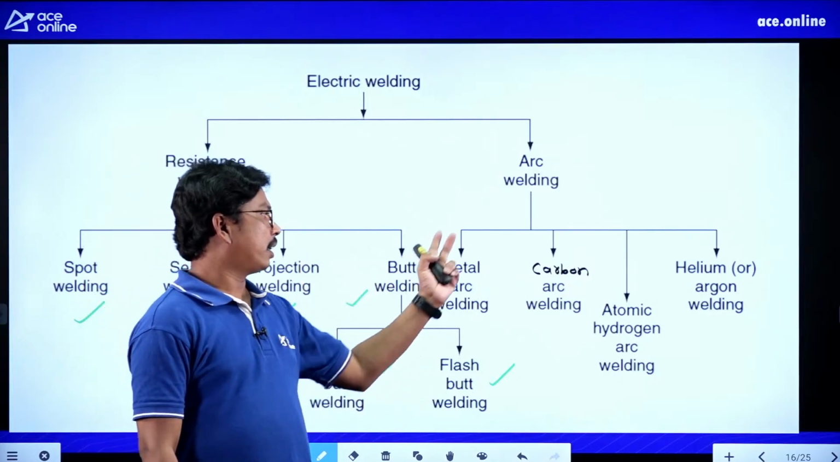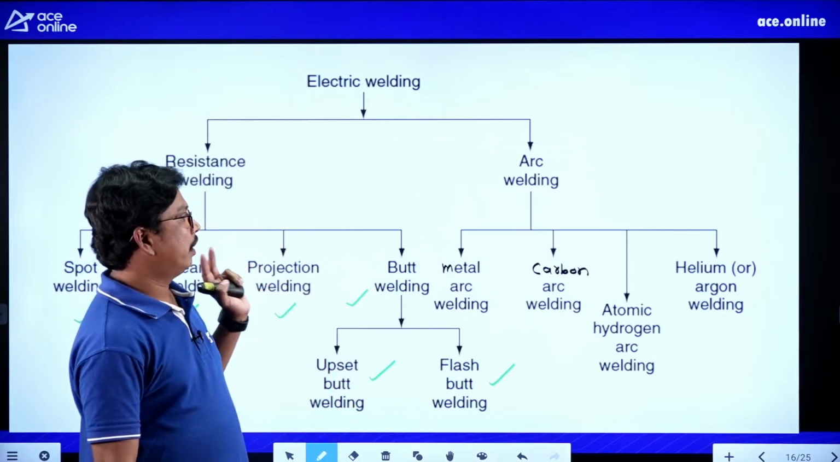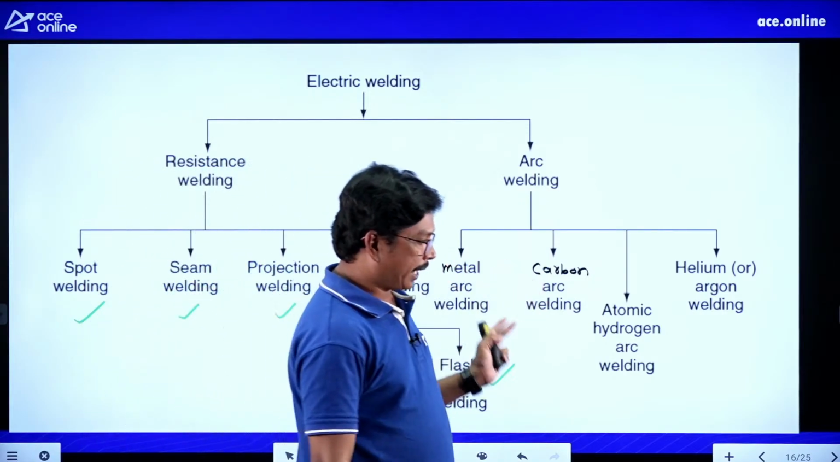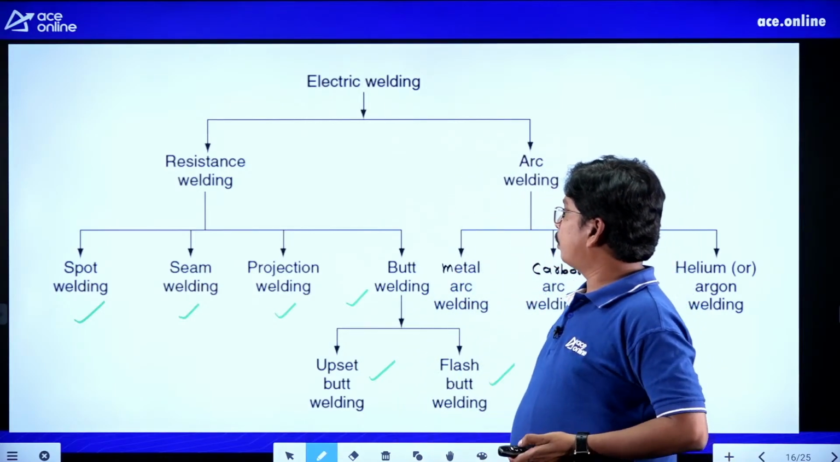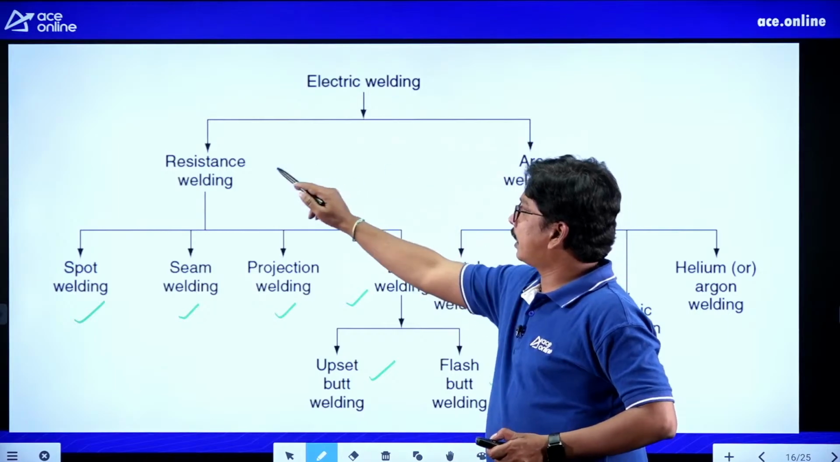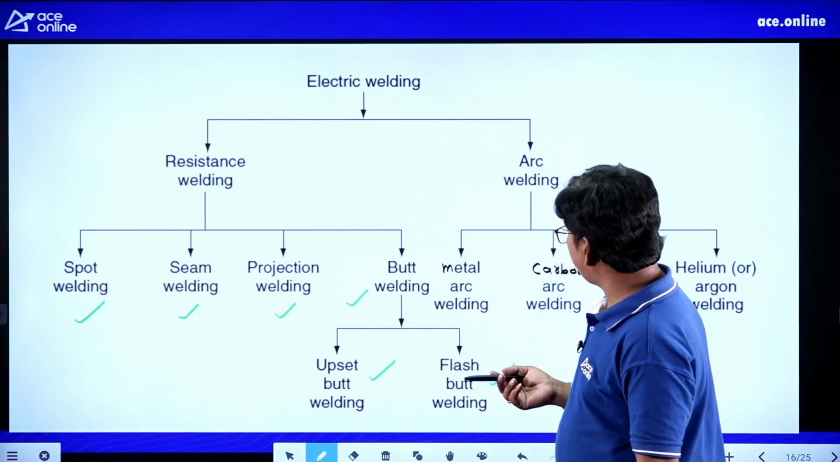So metal arc welding, carbon arc welding, atomic hydrogen welding, and helium or argon arc welding. These are the types of arc welding we have. What might they ask in the question? Butt welding is a type of what? Butt welding is a type of resistance welding. Like that they may ask, right?